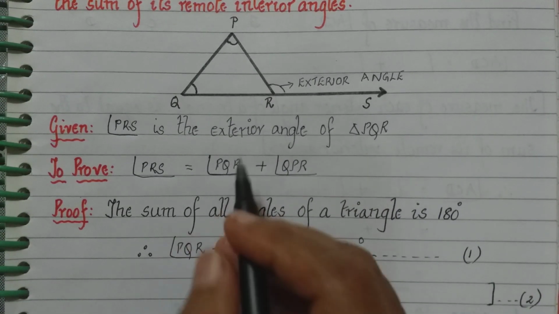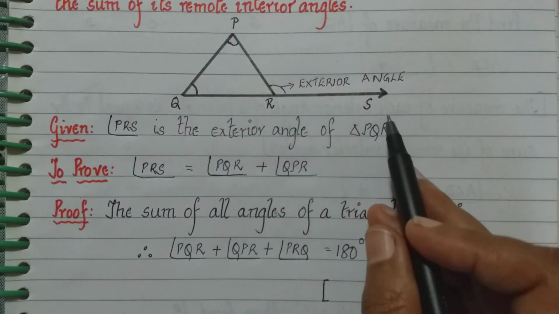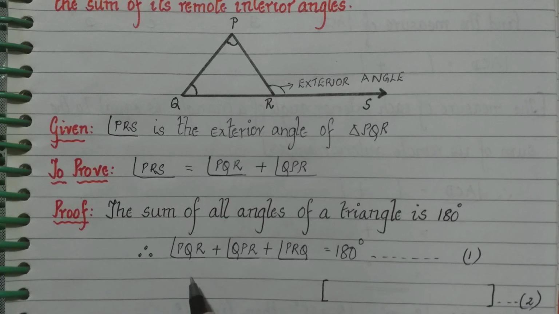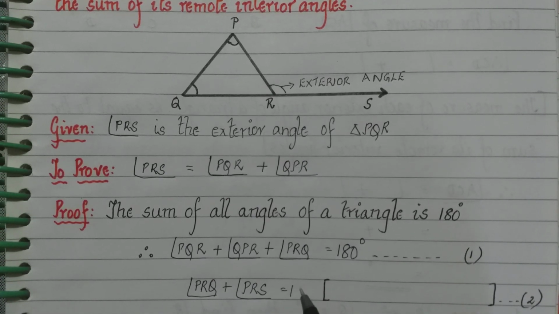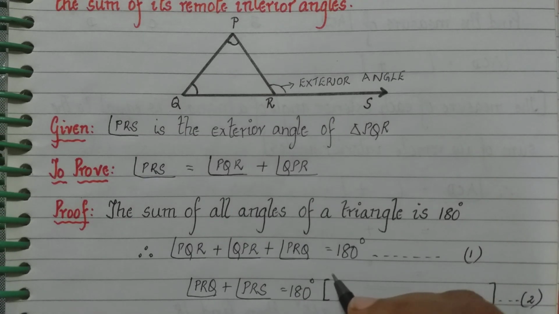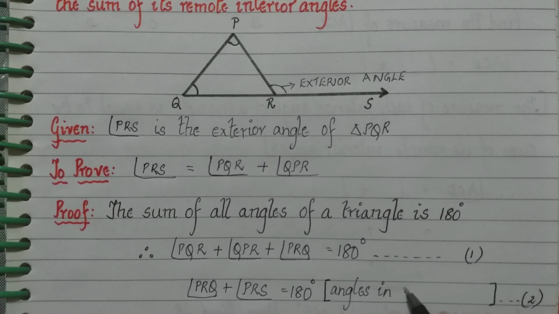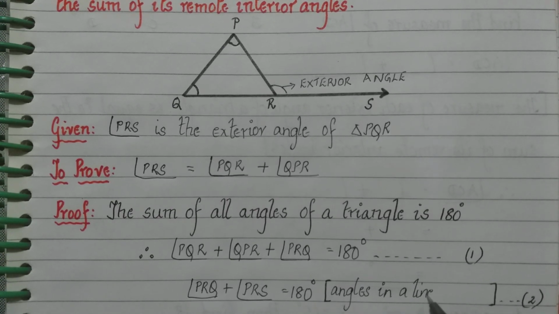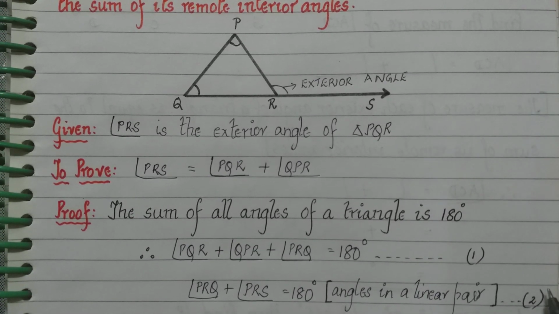Now for these angles in a linear pair, we'll write next: angle PRQ plus angle PRS is equal to 180 degrees. What is the reason? They are angles in a linear pair. So we have numbered this as 2.